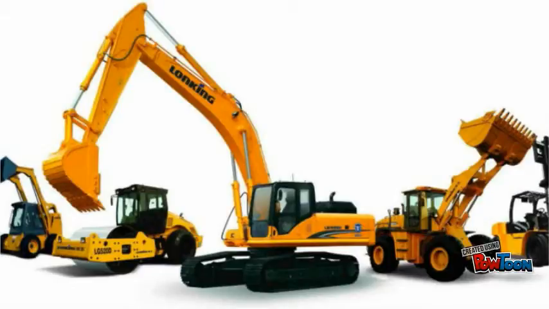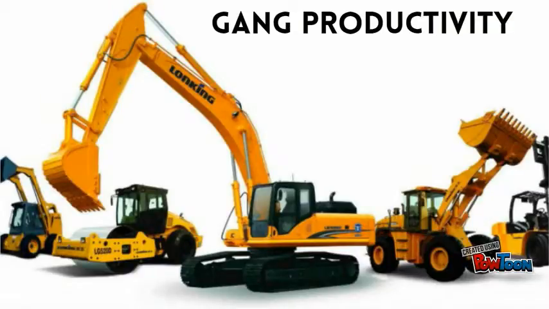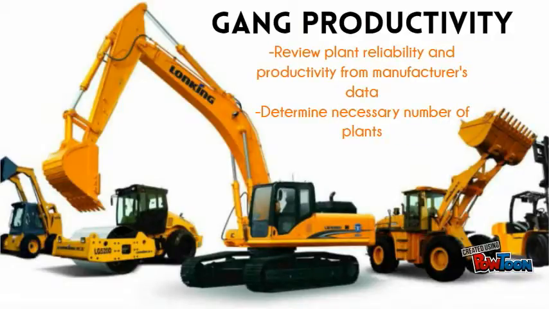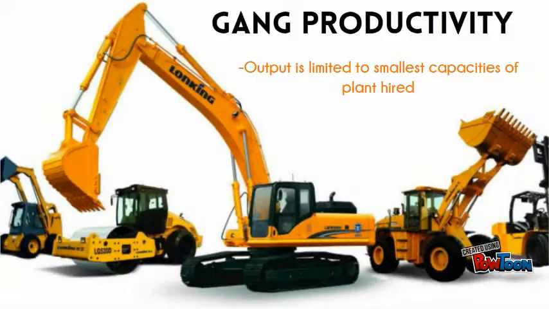Number 2. Choose plant productivity. Since the amount of work has been determined, we should scout for the types of plant available on the market, each having their own efficiency and productivity. Based on their productivity value, the necessary number of plants can be determined in order to finish the work in the given time frame. Note, however, that the output will be dependent on the smaller of the capacities of the plants hired in a gang.